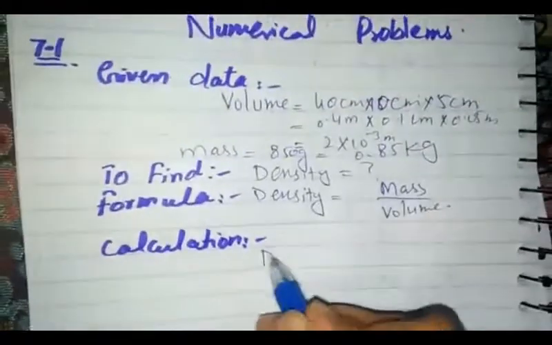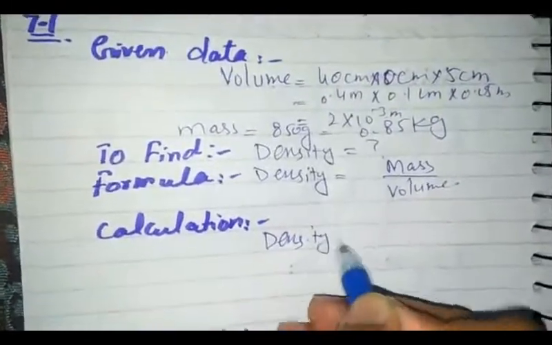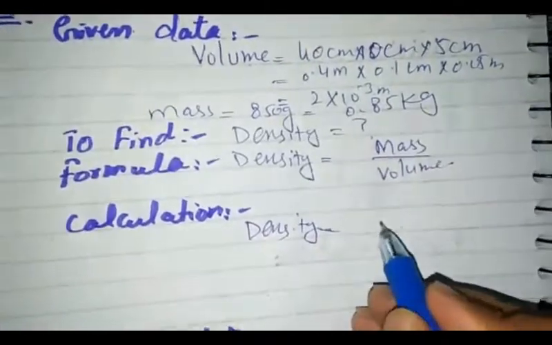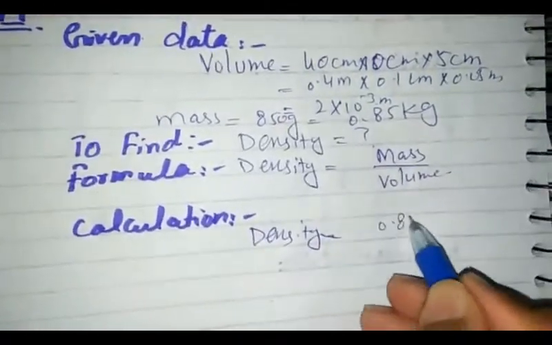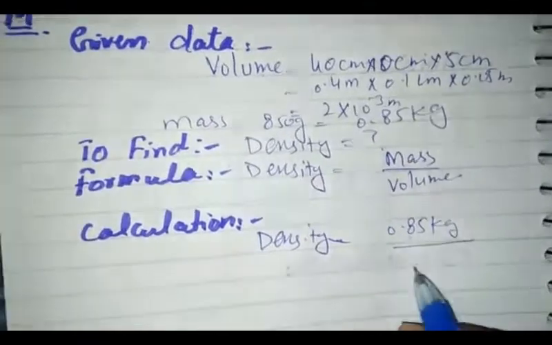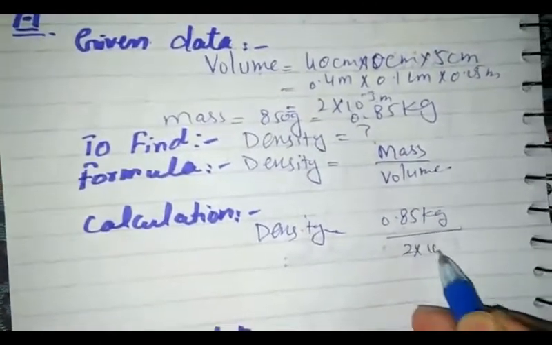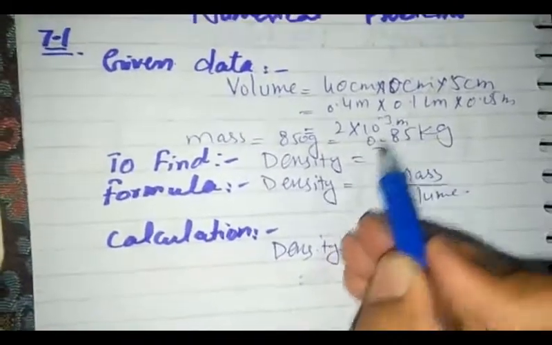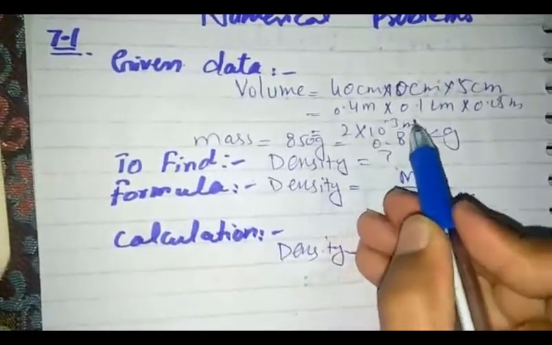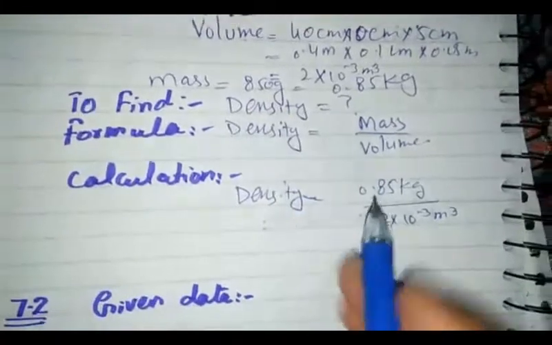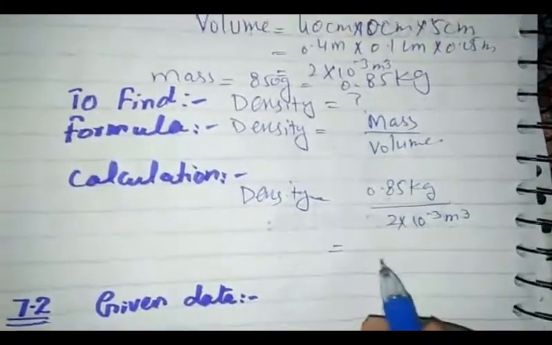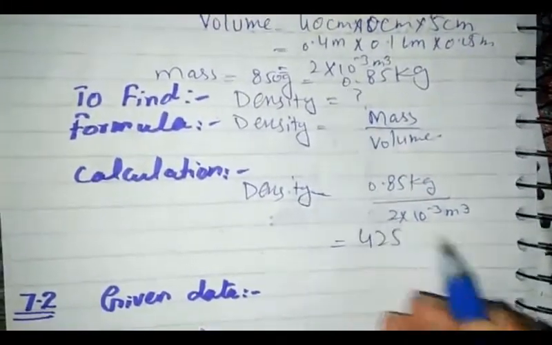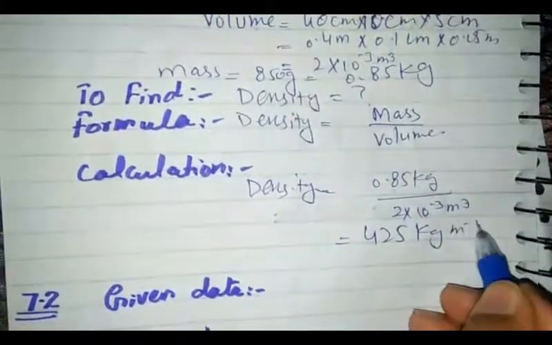So in calculations, by putting values, the value of mass is 0.85 kilogram and volume is 2 into 10 raised to power minus 3 meter cube. After calculation, our answer becomes 425 kilogram per cubic meter.